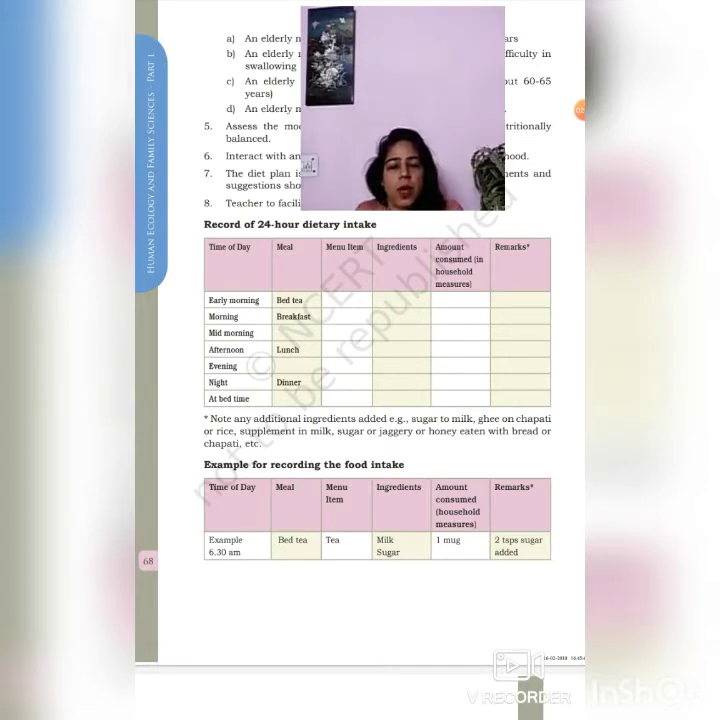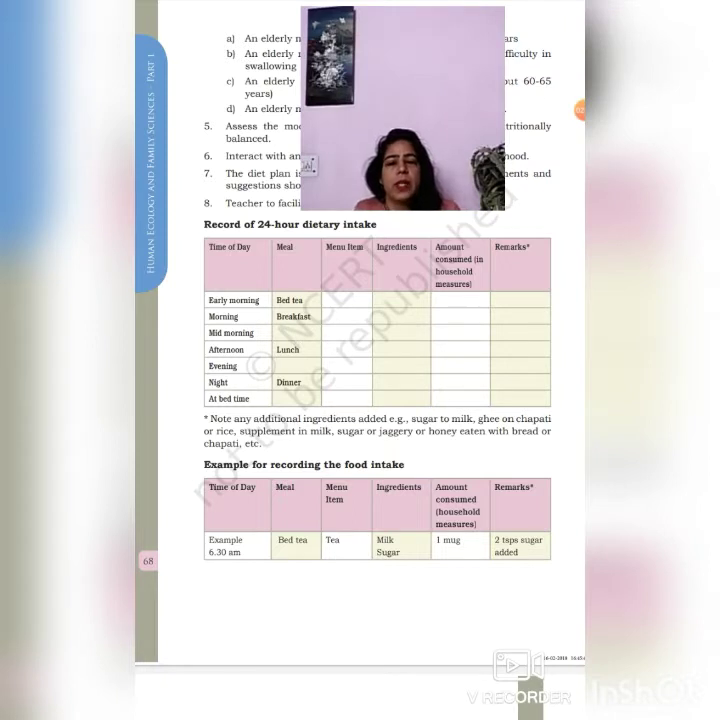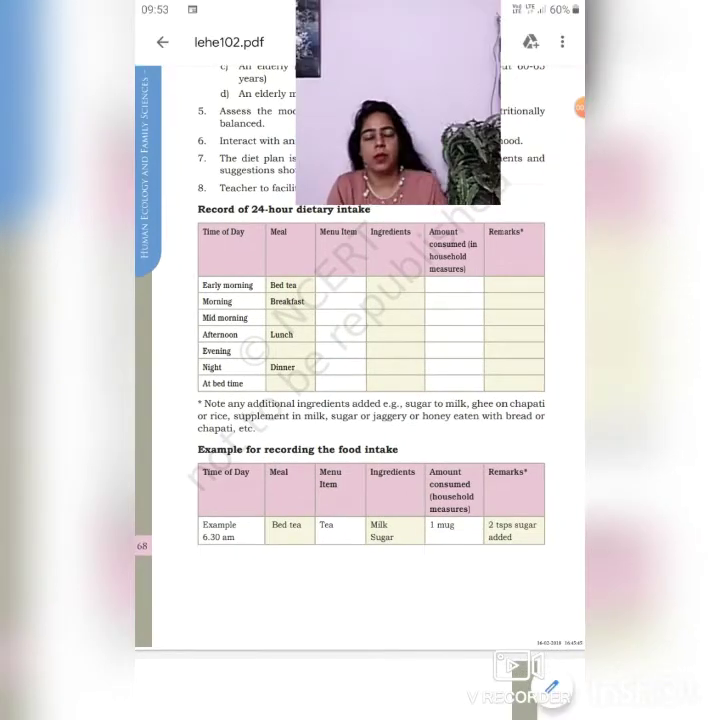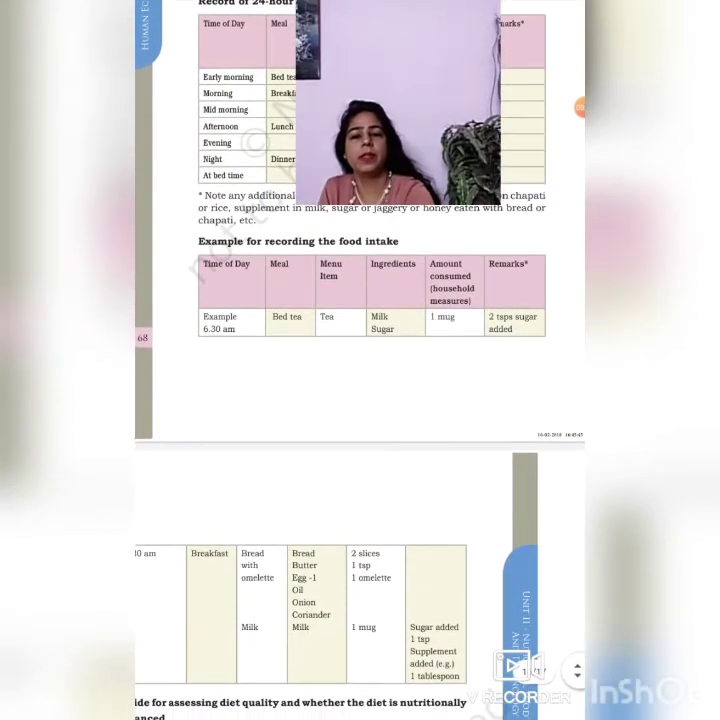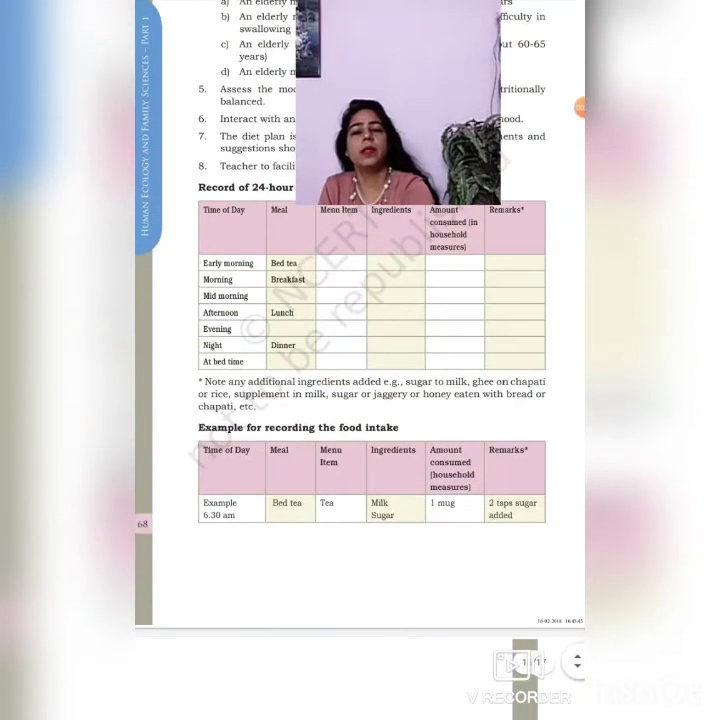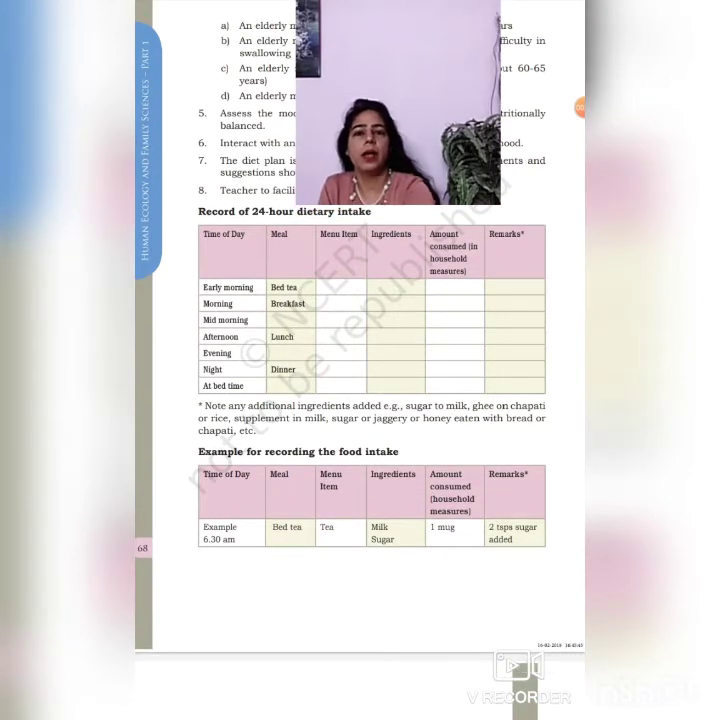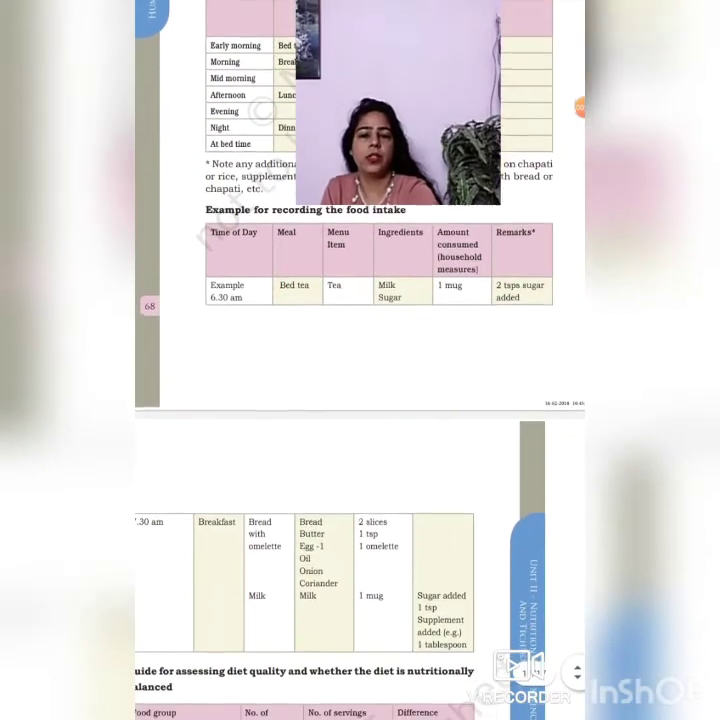The next column is the remarks section. In remarks, you mention whether they have added something extra. For example, if they are taking chapati, whether there is ghee on it or not, whether they have added sugar and how much sugar. That would be given in the remarks section. Here in the book itself there is an example also given. Let's see the example. The example shows how to record the food intake. Earlier in the table they gave what columns are to be covered, and now here is the example for recording the food intake.